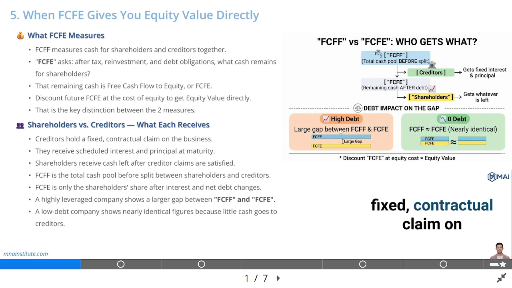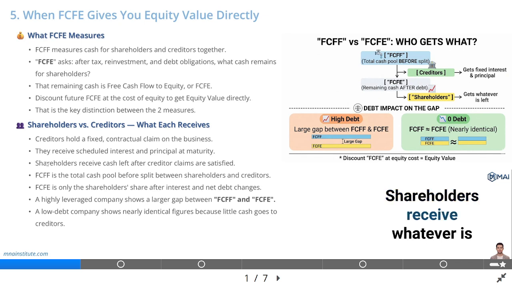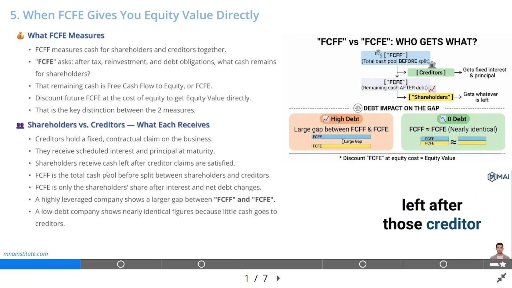Creditors have a fixed contractual claim on the business. They receive interest payments on schedule and their principal back at maturity, regardless of how well the business performs. Shareholders receive whatever is left after those creditor claims are satisfied. FCFF represents the total cash pool before it is split between shareholders and creditors.